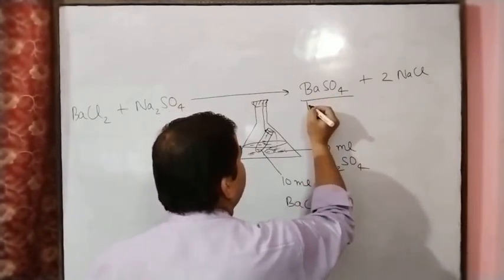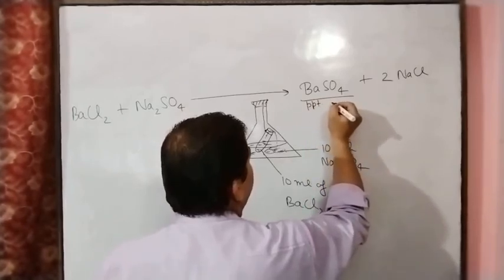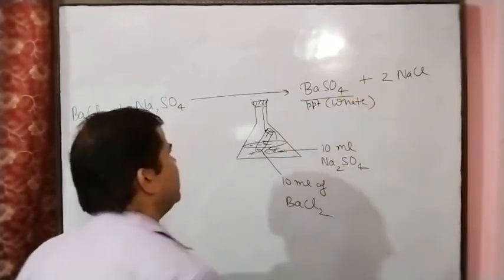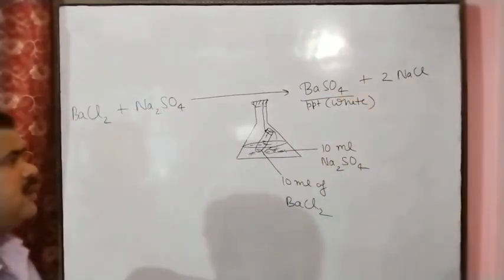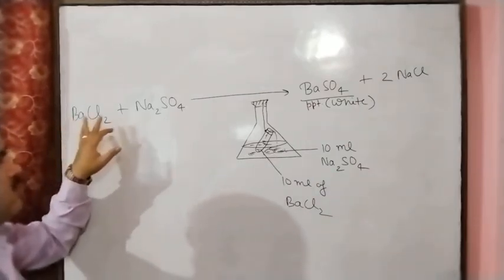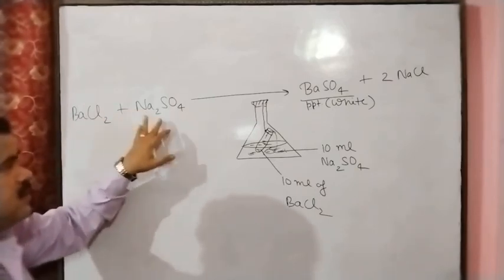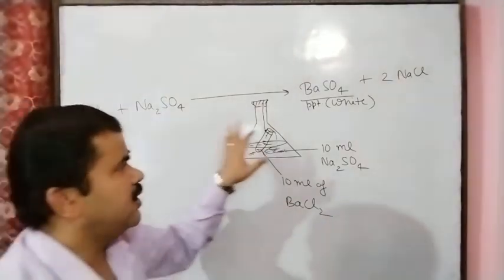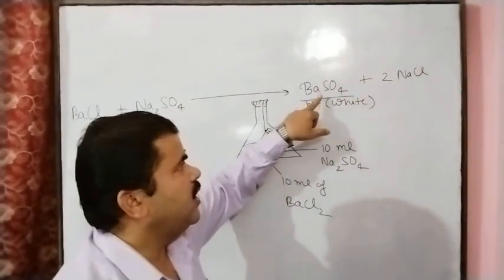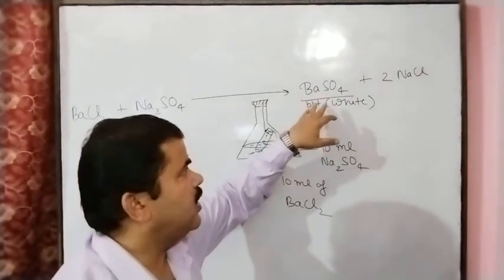Precipitate means insoluble solid material, and this precipitate is white in color. So the precipitate means the insoluble solid material we will get after the reaction. The barium chloride is in liquid form, the sodium sulfate solution is also in liquid form, they react with each other, and after this we will get BaSO4 and sodium chloride. BaSO4 is the insoluble solid material, this is the precipitate, and its color is white.